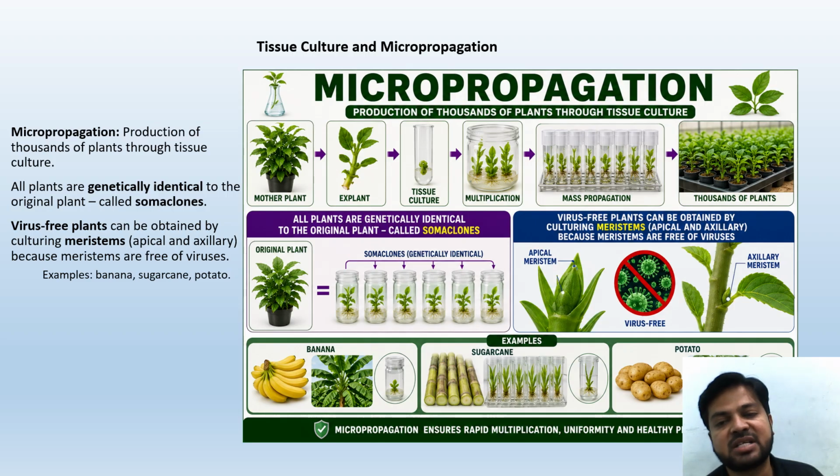So virus-free plants can be produced if we prepare the explant through tissue culture from the apical meristem or the auxiliary meristem. Very important question for NEET exam. Examples are banana, sugarcane, potato. Micropropagation ensures rapid multiplication, uniformity, and healthy products.